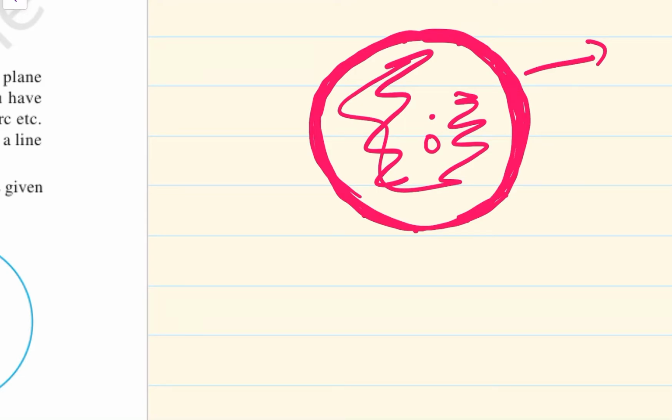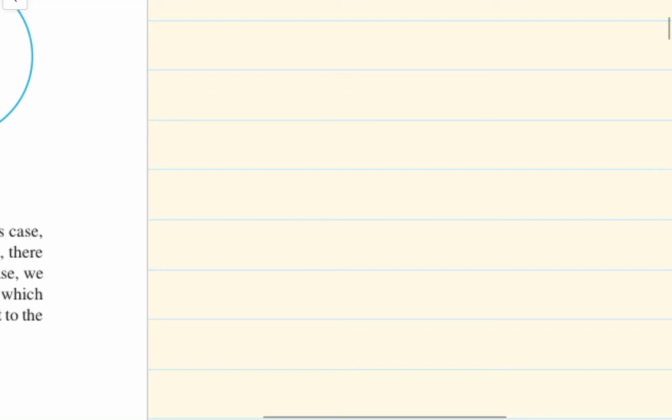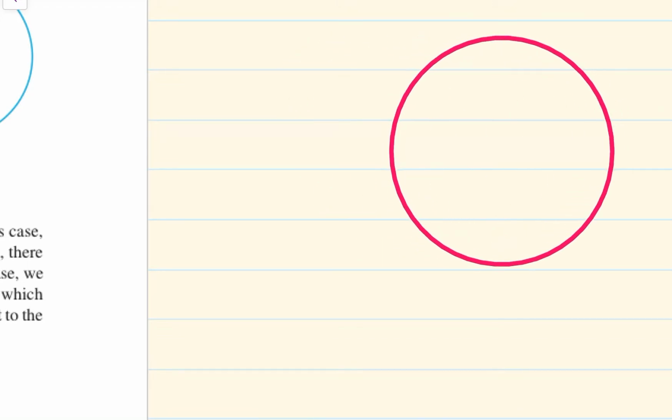So let us take up a circle. Now, what is a circle? We understood that it is a set of points with a center. So, this point is said to be the center of the circle. We can label it as O. All the points which are on the ring make up the circle.